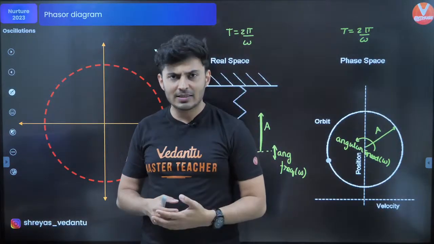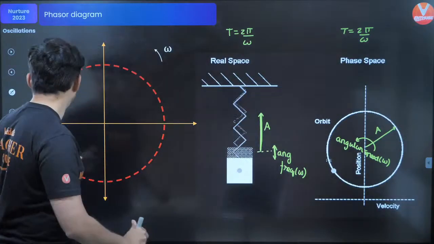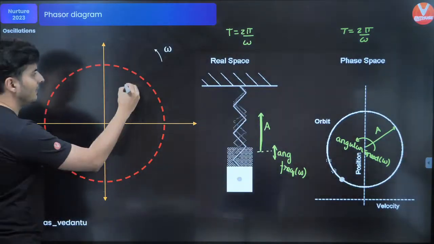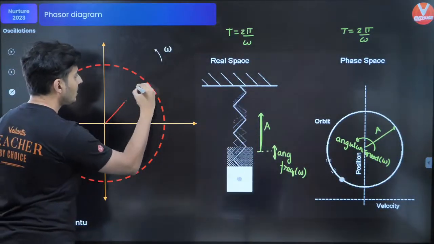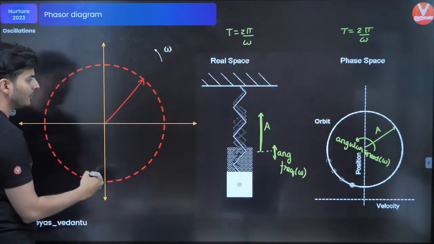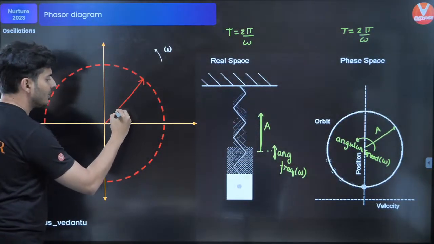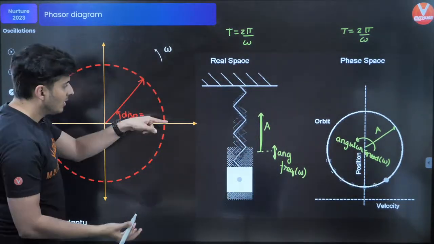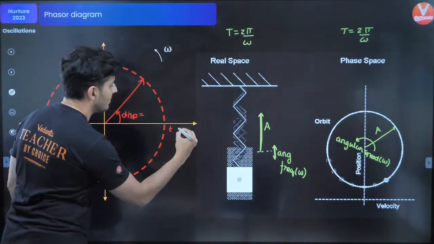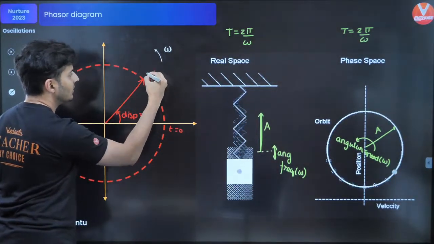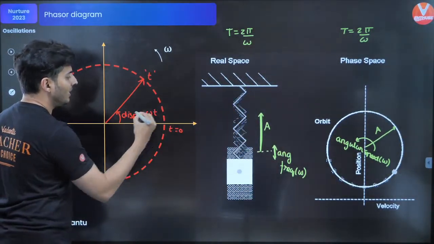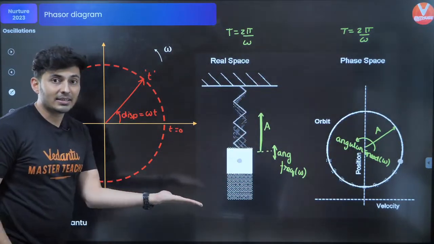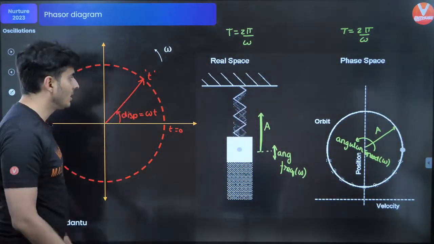And why the word phase is used is because, simply put, look at this. Imagine the particle is right over here, and let's say it has angular displacement from here till here. Let's say it was here, and now it goes here. The angular displacement is omega t. Angular speed into time is displacement.